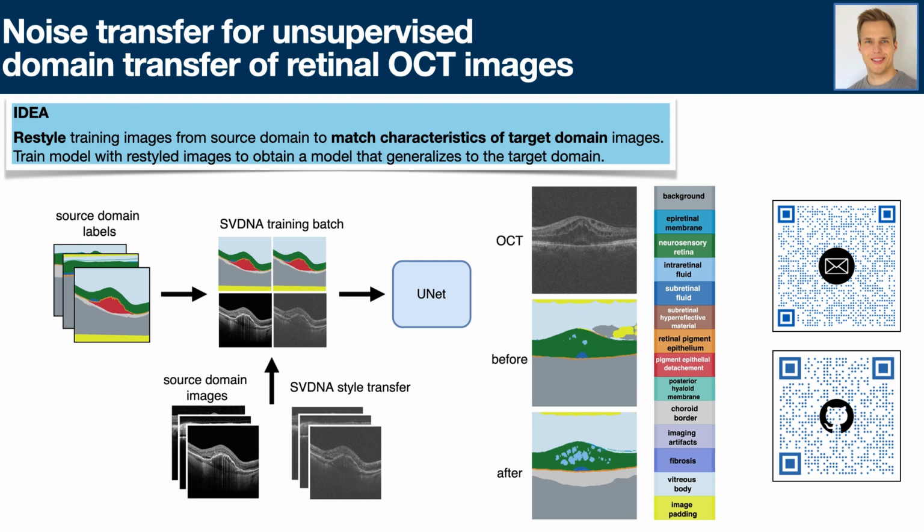To summarize, we propose a simple style transfer method to overcome the domain gap for semantic segmentation of retinal OCT images. SVDNA does not need any training and can be used in a few lines of code in any training pipeline. The code is publicly available on GitHub.